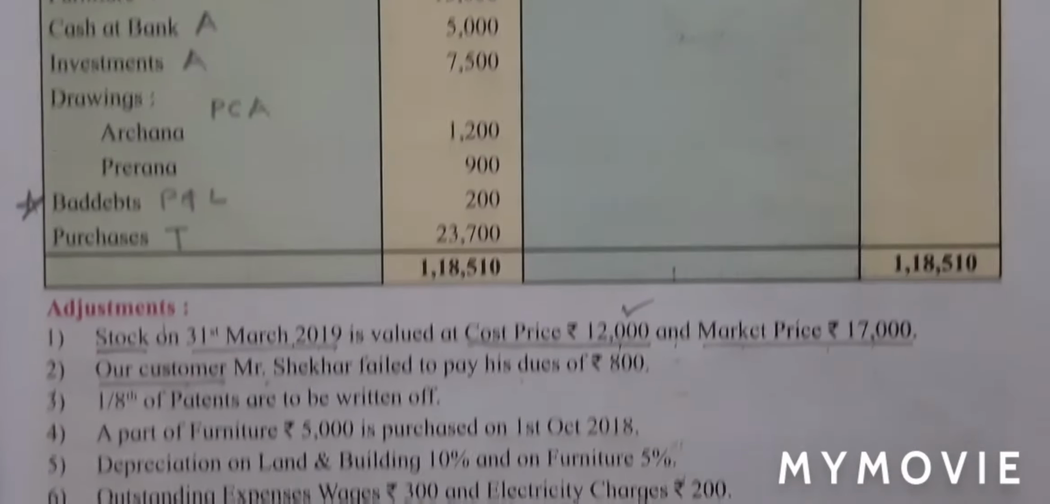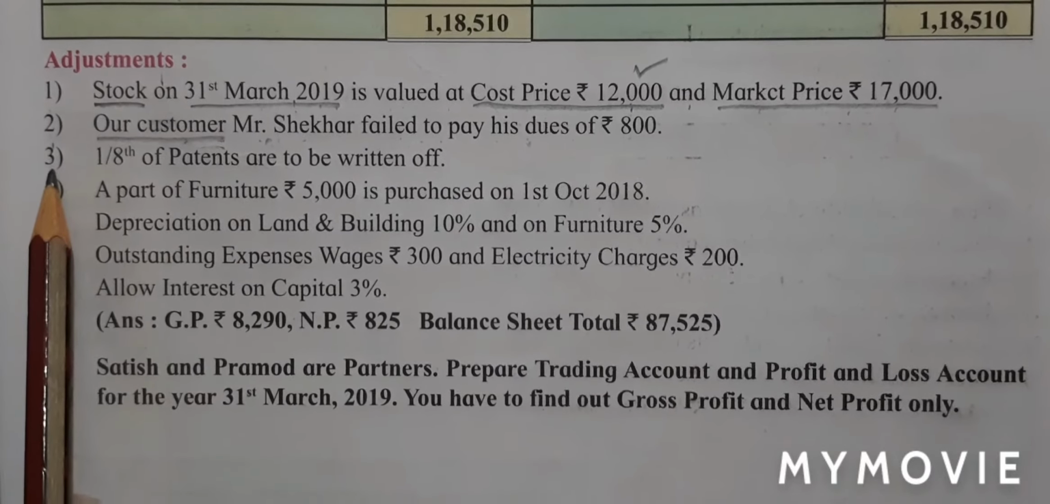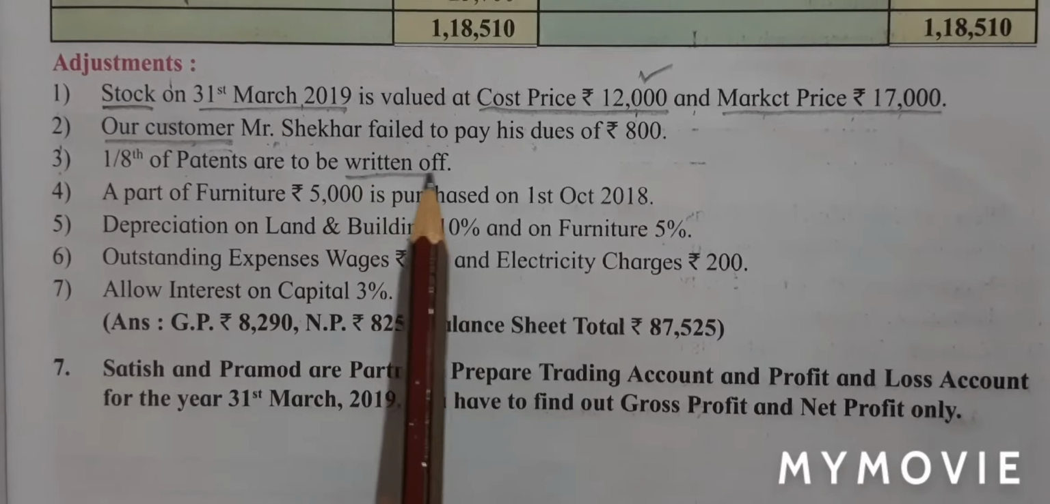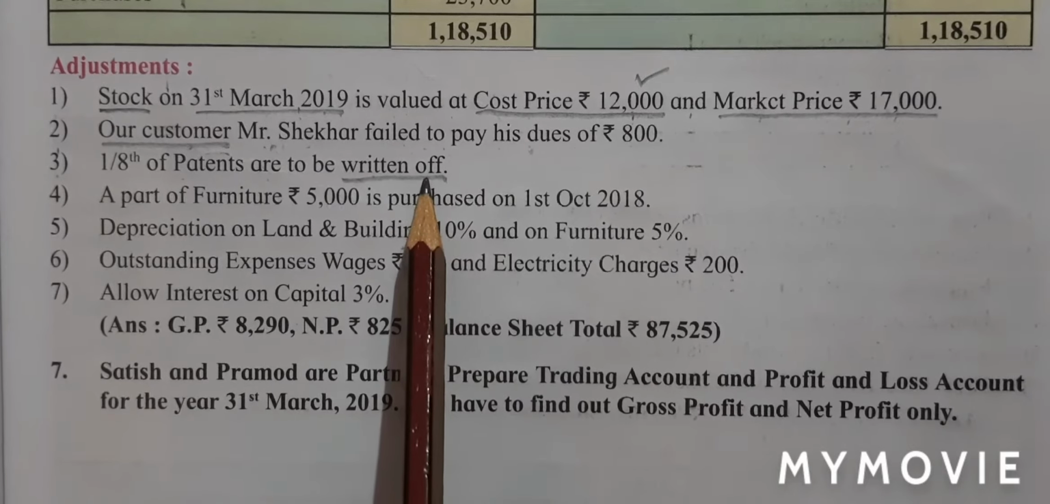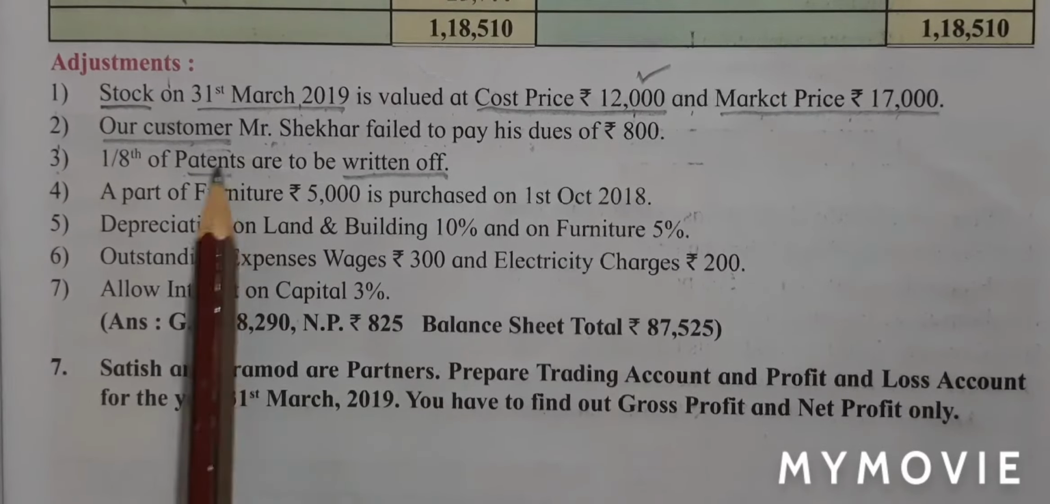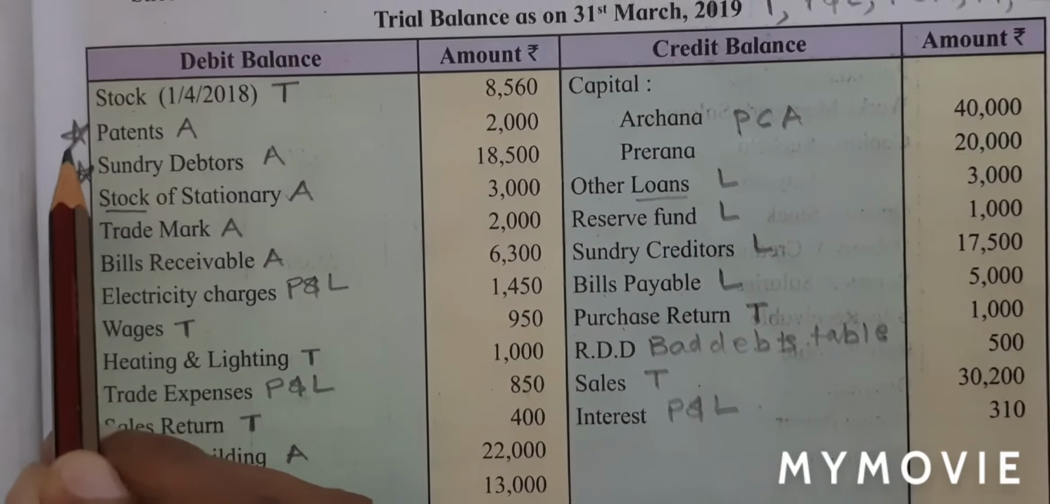Adjustment number 3. 1/8 of the patent are to be written off. Written off means to be removed. So it's like depreciation. So we will mark a star for patent. So let's move on to our trial balance. For patent, I'll mark a star.